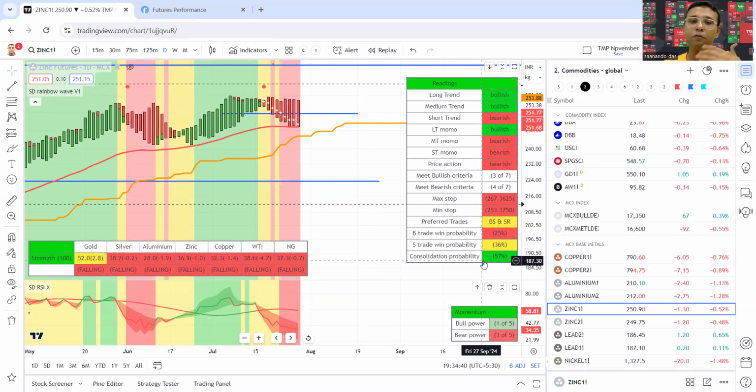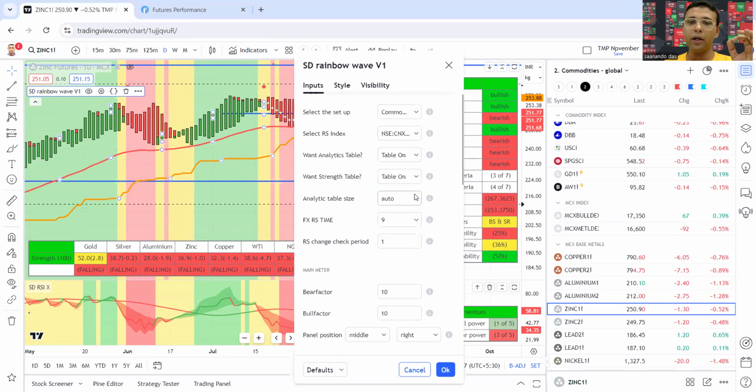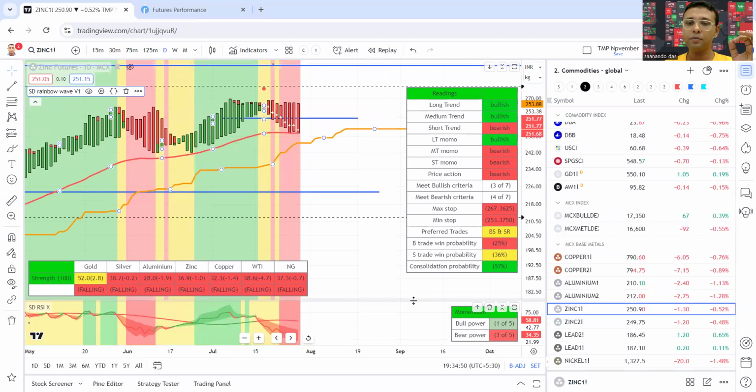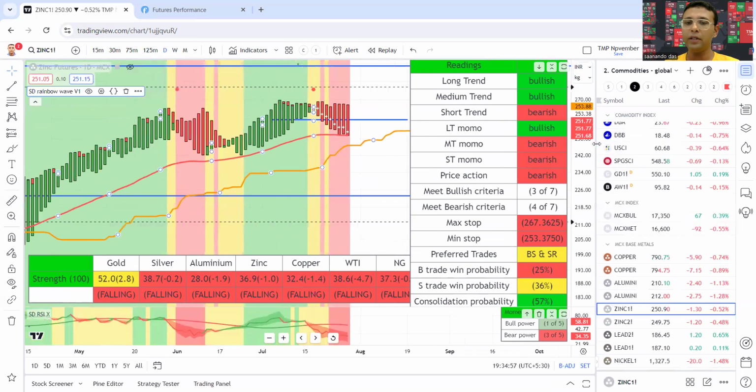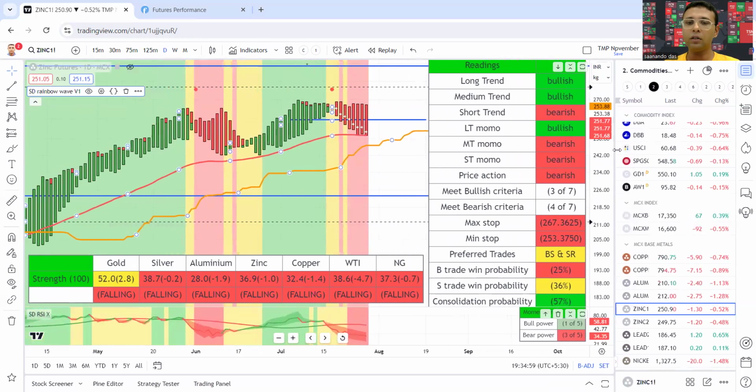And the preferred trade in a bearish range market is sell resistance. I don't know if you are able to see the table; if not, let me make it large so you can see. So now the table is relatively larger, so you will be able to see the scores very clearly.